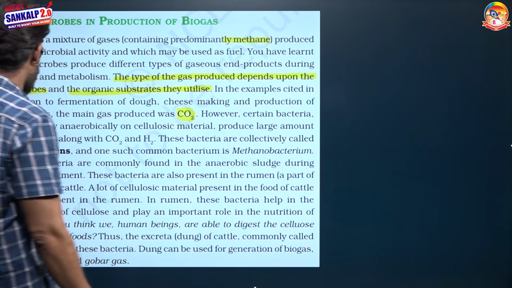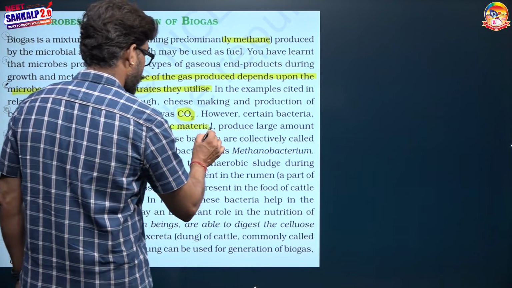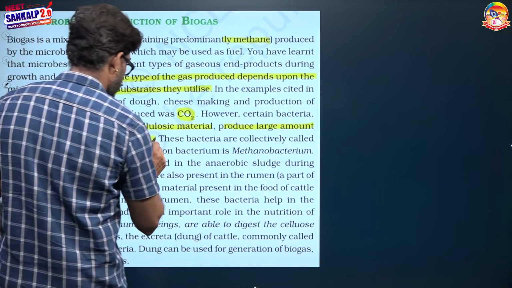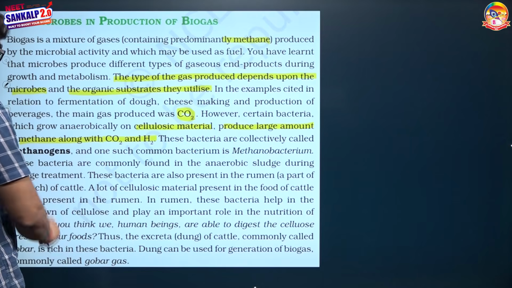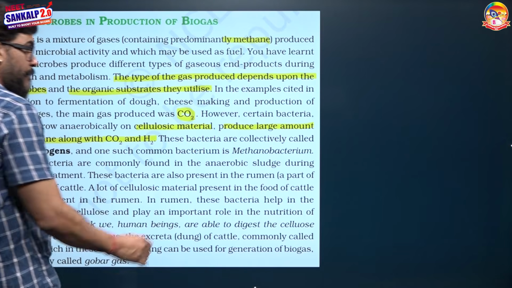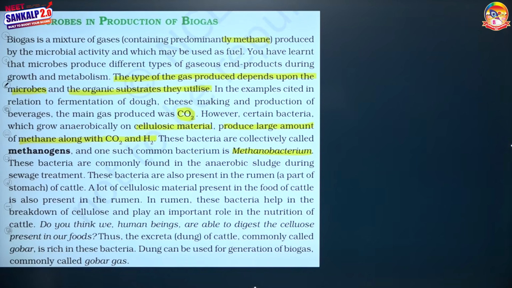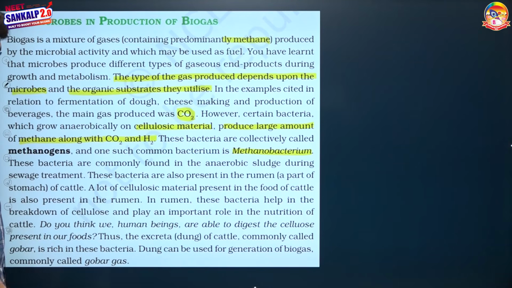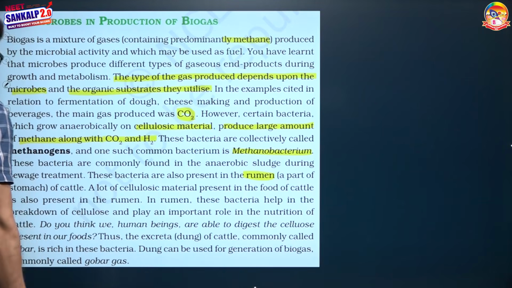However, certain bacteria which grow anaerobically on cellulosic material produce a large amount of methane along with carbon dioxide and H2. These bacteria are collectively known as methanogens. One such common bacterium is Methanobacterium. These bacteria are commonly found in the anaerobic sludge during sewage treatment. These bacteria are also present in the rumen of cattle.